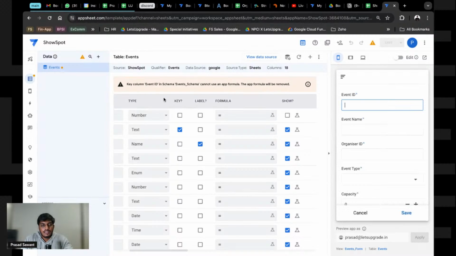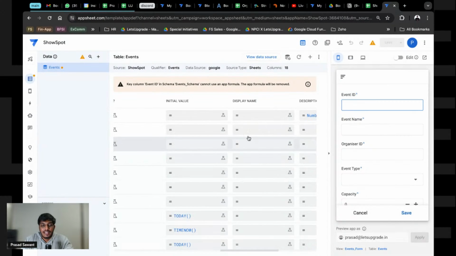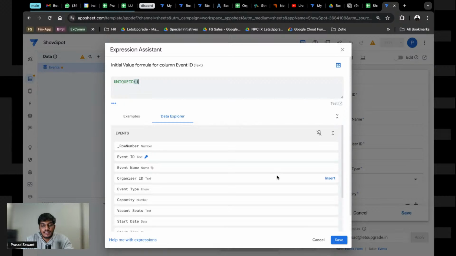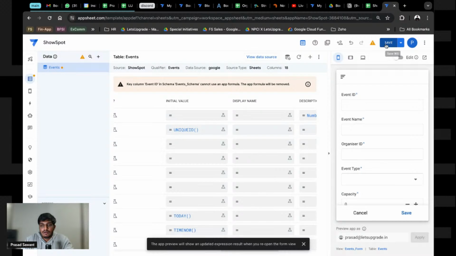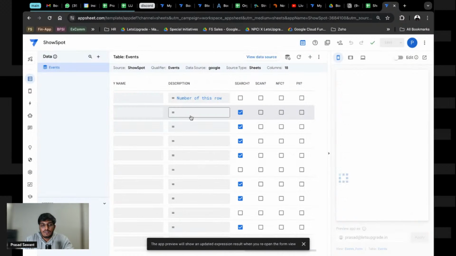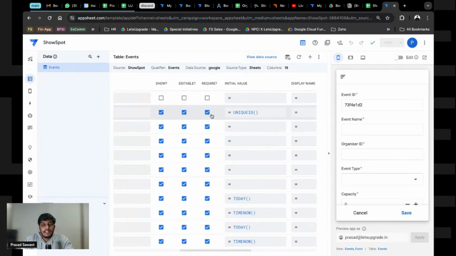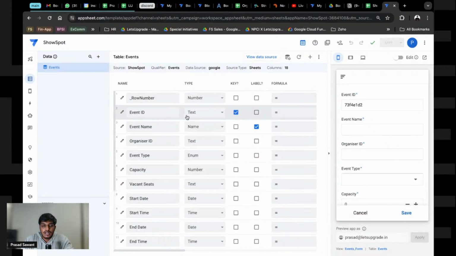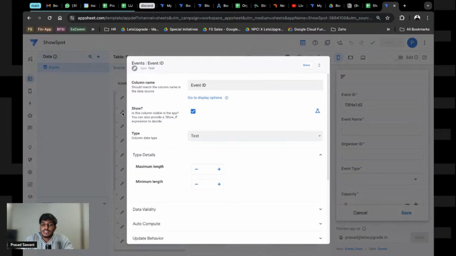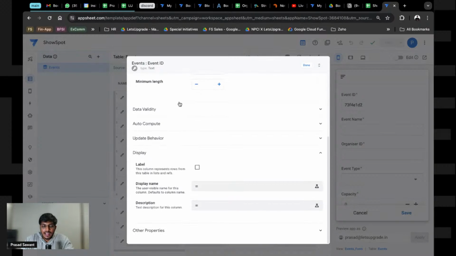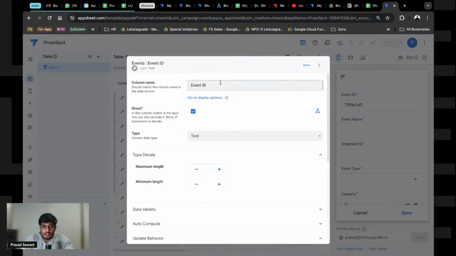You see, the key column cannot use an app formula. The app formula will be removed, so you have to keep it there. But again, what you can do is, you have to make it not editable. Now there are multiple ways how you can do it. One thing is, if it's not empty, you make it uneditable, right? And there are different ways.